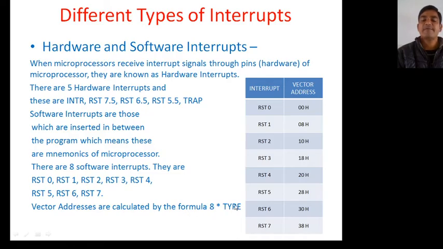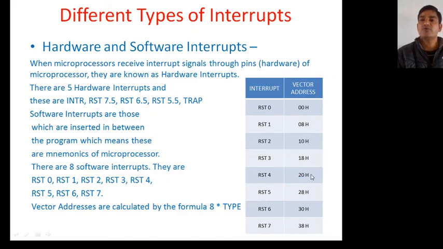8 into type. 0 is type 0, 1 is type 1, and so on. 0 into 8 is 0. 1 into 8 is 8. 2 into 8 is 16, in hexadecimal 10H. 3 into 8 is 24, in hexadecimal 18H.